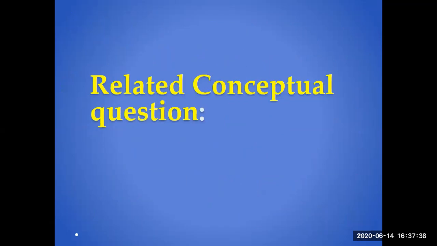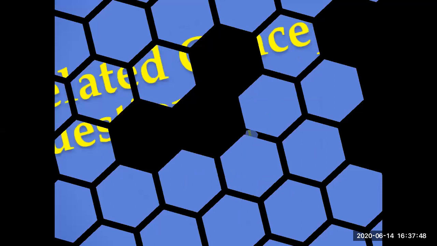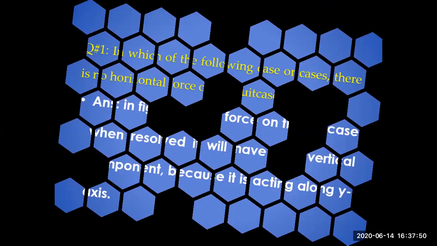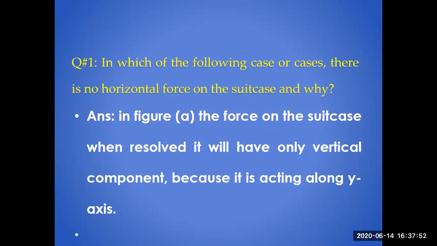So here are about 10 conceptual questions to understand these topics which we have covered during this chapter. Number 1. Here it is. In which of the following cases is there no horizontal force on the suitcase, and why? In the figure, the force on the suitcase when resolved will have only a vertical component because it is acting along the y-axis.